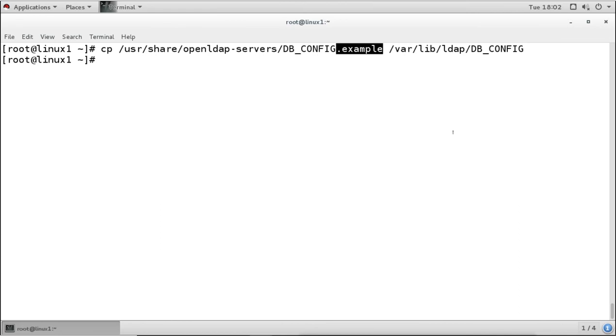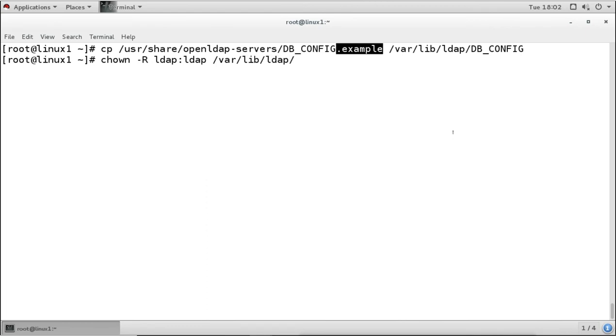Now we have to make sure that the permissions will be correct, so it must be owned by the ldap user, because we have copied it as root, so it is owned by the root user, and the ldap user is different.